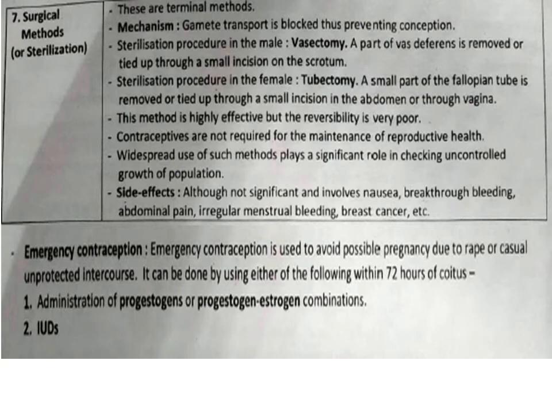This is only used in case of pregnancy which are due to either rape or by casual unprotected intercourse, and these methods should be used within 72 hours of coitus. 72 hours means within 3 days of the coitus. Now in this, the female is provided with a combination of injections or implants which contain the hormonal combination of progestogen and estrogen, or the female is provided with the intrauterine devices.